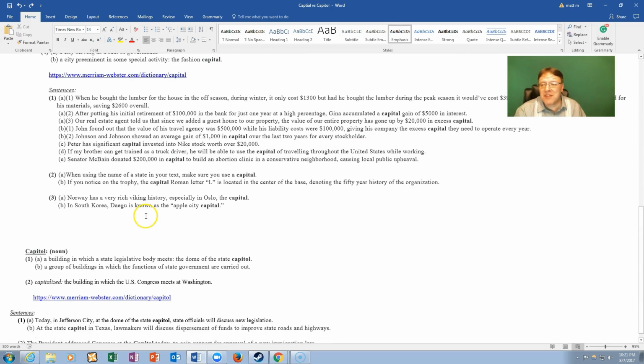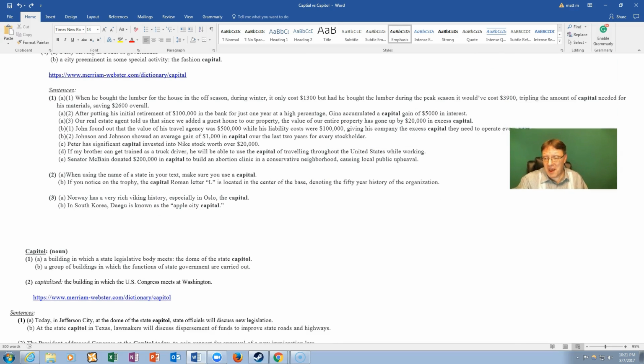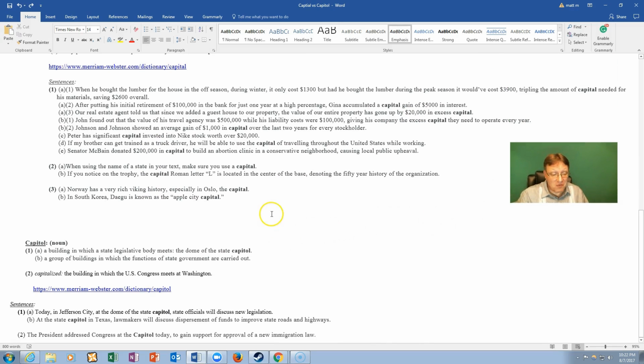Okay, so that is the end of capital with an A. Now, we only have a few minutes for capital with an O. Very easy to explain, not as long and lengthy. So let's do this and finish our lesson today. So capital with an O is used as a noun. Here are two different contextual meanings that we will focus on.